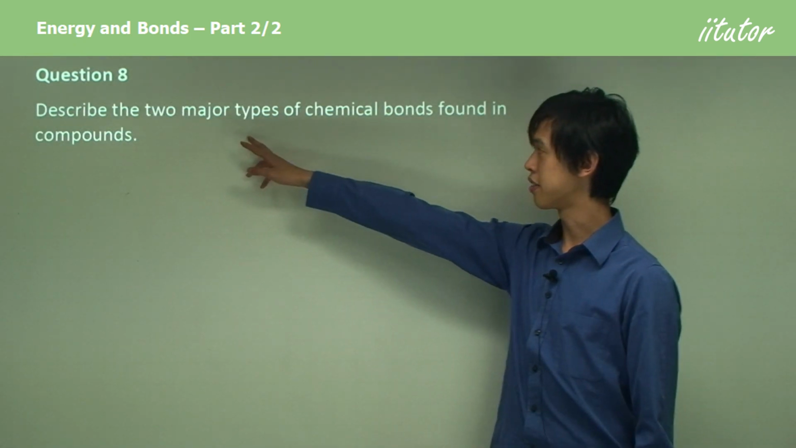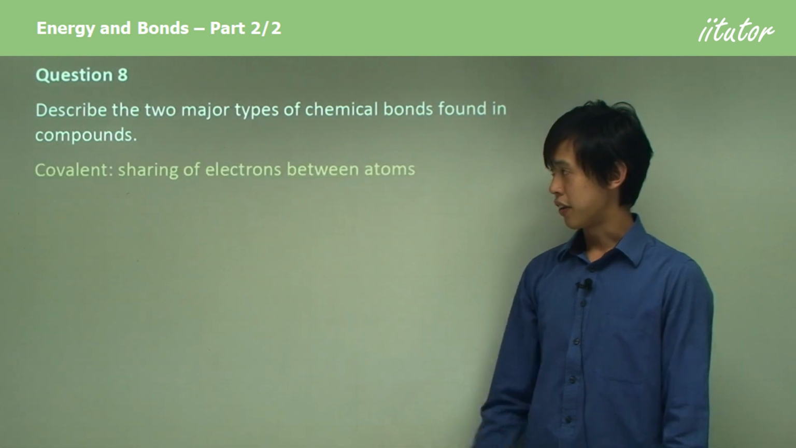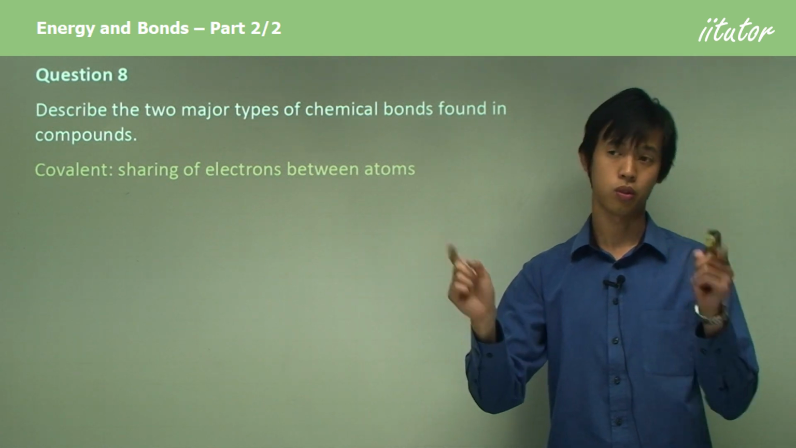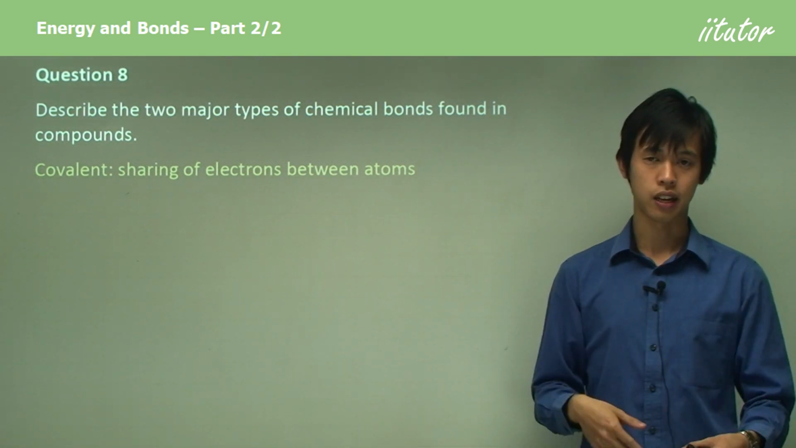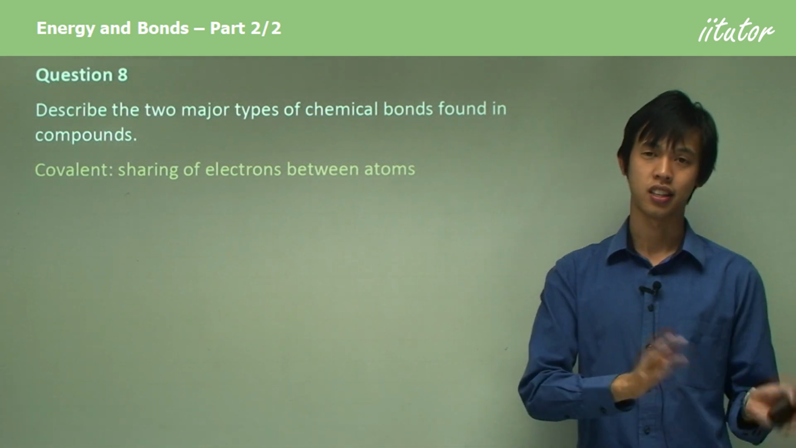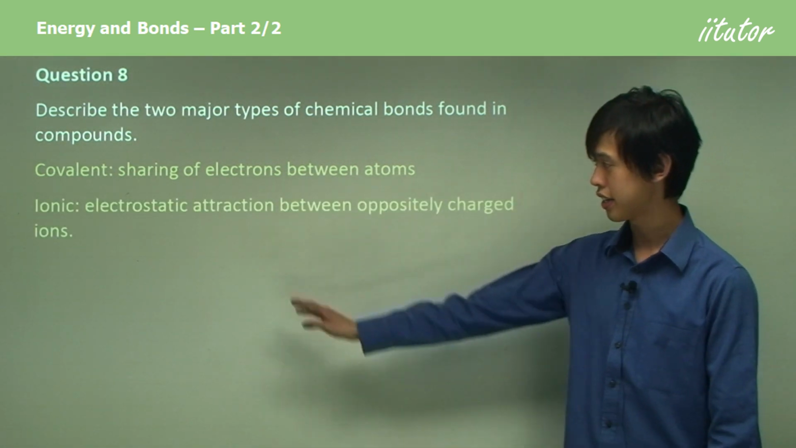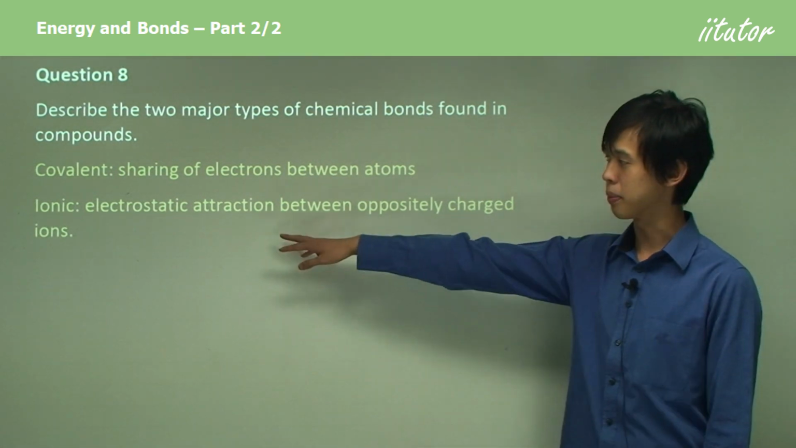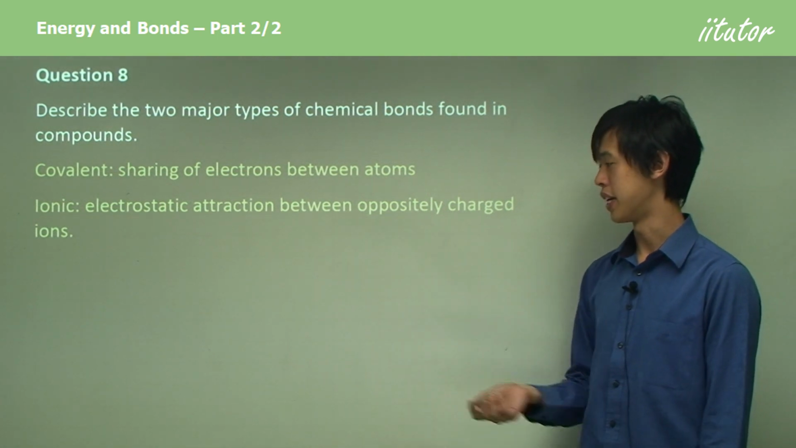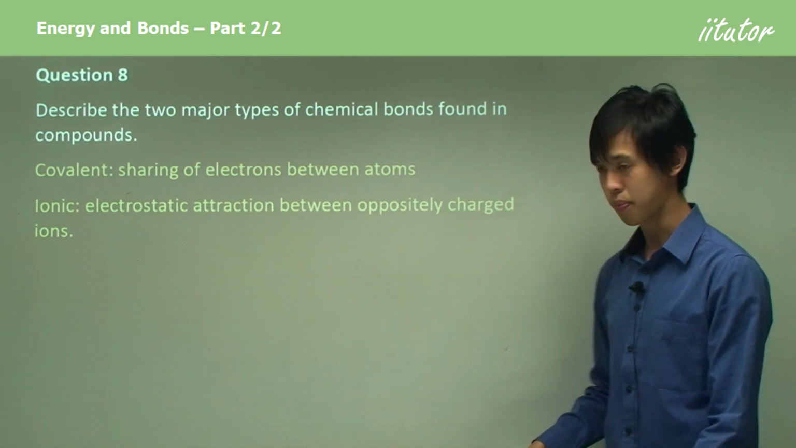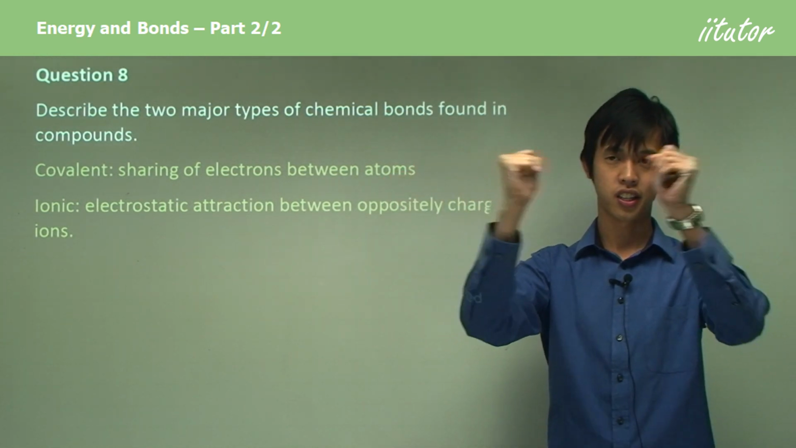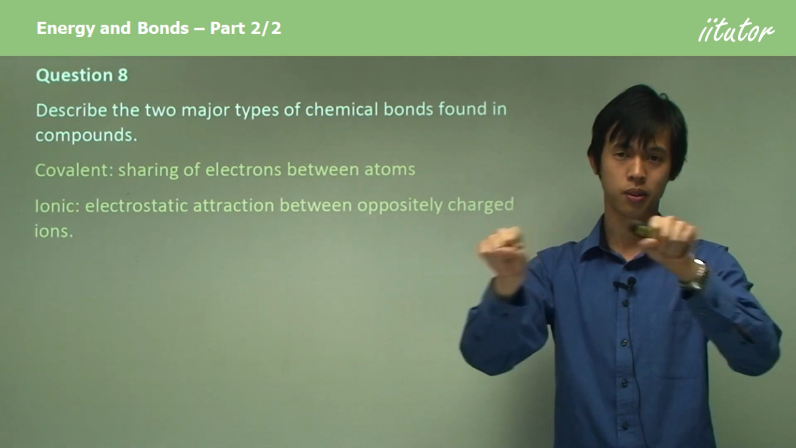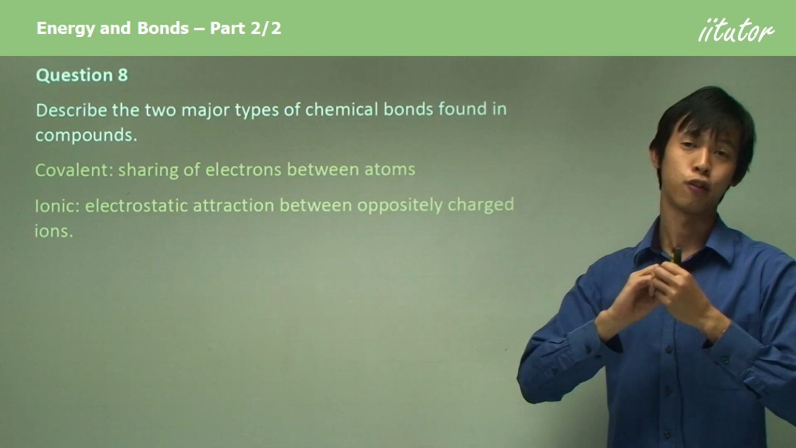Okay? Describe the two major types of chemical bonds found in compounds. Covalent, so you've got covalent bonding, which is basically sharing of electrons between atoms. Two atoms, or more, could share electrons so that they sort of trick each other into having 8 in their outside shells. The other form is ionic. There's also metallic, but that doesn't really form compounds. In ionic bonds, there's an electrostatic attraction between oppositely charged ions. So you've got a positive ion here and a negative ion here, and they just attract each other like opposite poles in a magnet. Like the North Pole and the South Pole attract each other. They hold together by that force of attraction.